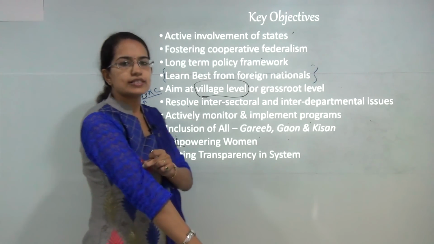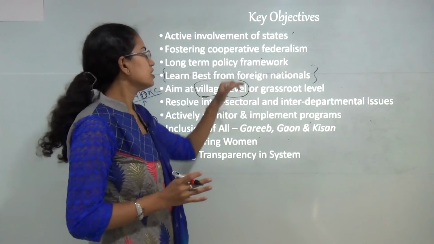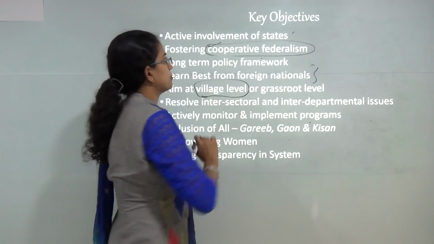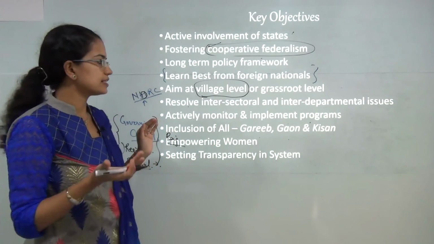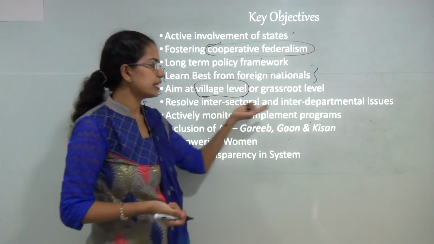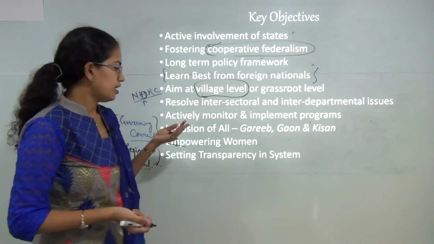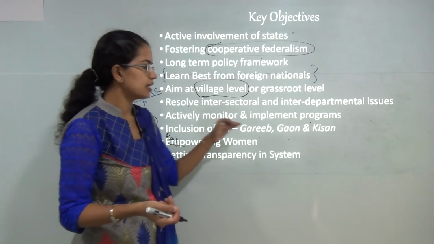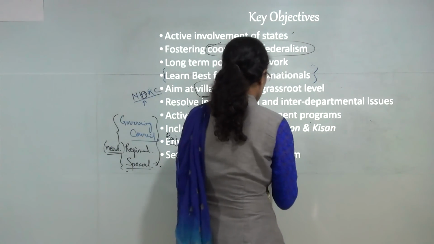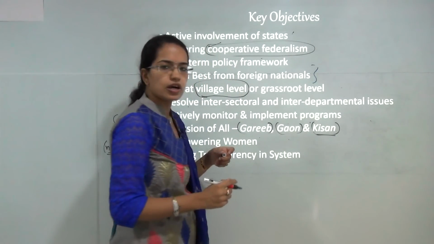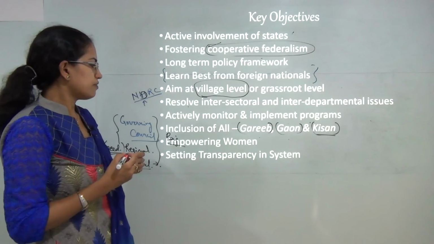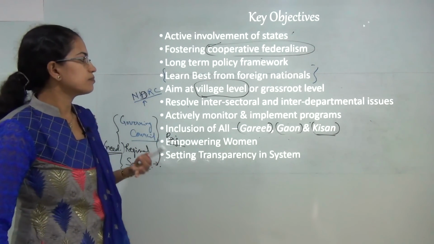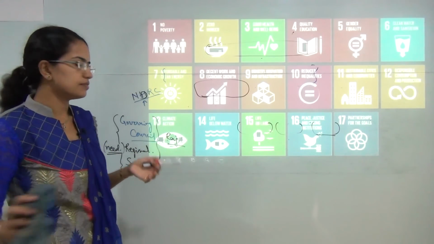In contrast to one size fits all, you have a model which is cooperative federalism that works based on the requirement of the people. The basic idea is involvement of all states to resolve any intersectoral issues that emerge. And then the most important is inclusive development, that says Garib, Gaon and Kisan. So these three concepts should be included when we talk about development of the nation. Finally, empowering women and children and setting up a transparent system that should be more accountable and more objective.